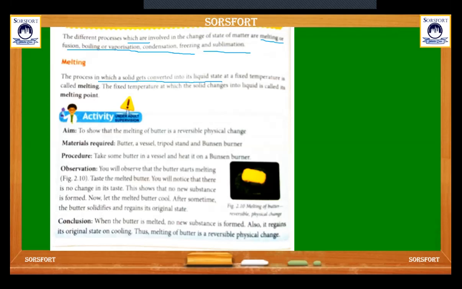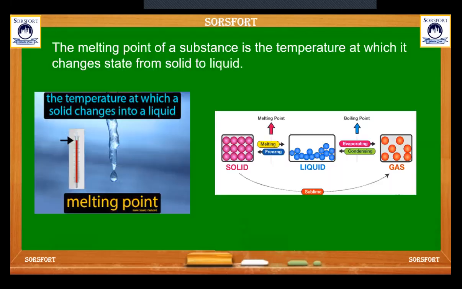Here is an example: melting of butter is a reversible and physical change. So what is the procedure? Take some butter in a vessel and heat it on a Bunsen burner. So what do you observe? You will observe butter will start melting, and taste that. The taste of butter is the same as before. Then next, let the melted butter cool. After some time, the butter solidifies and regains its original state. So this is a reversible physical change.